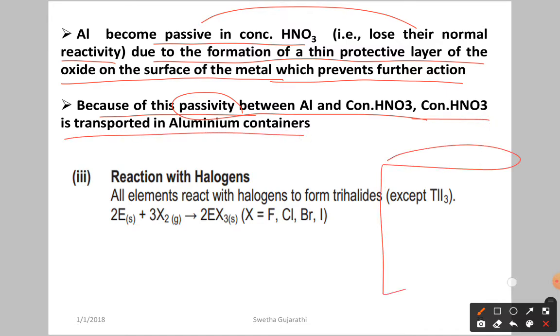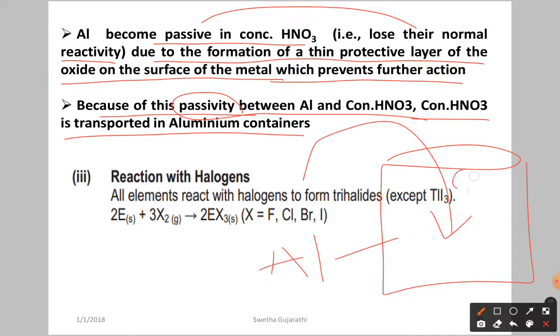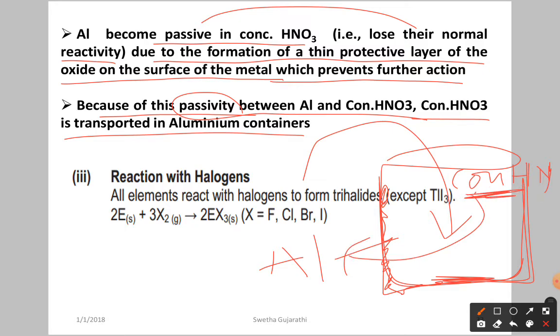Simply, for example, an aluminum container is there. Can you transport concentrated HNO3 in this? Yes. Because of the formation of a layer on the aluminum container, the concentrated HNO3 does not react with the aluminum. So you can transport concentrated HNO3 in an aluminum container. We saw previously that HCl and H2SO4 react with aluminum, so we cannot transport them, but we can transport concentrated HNO3.